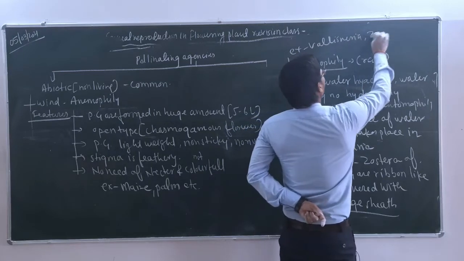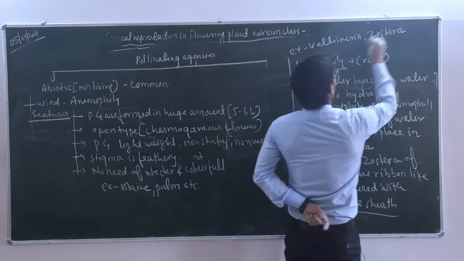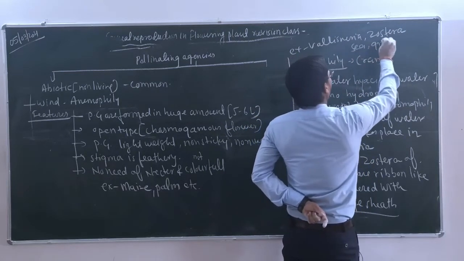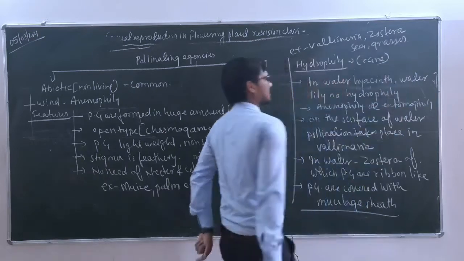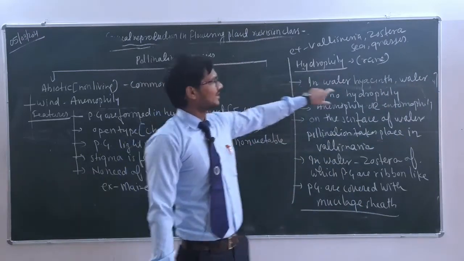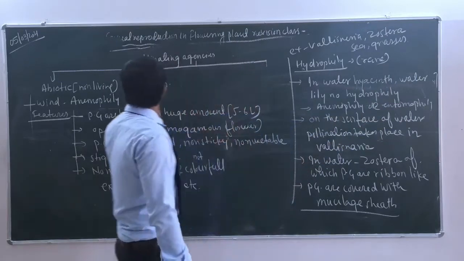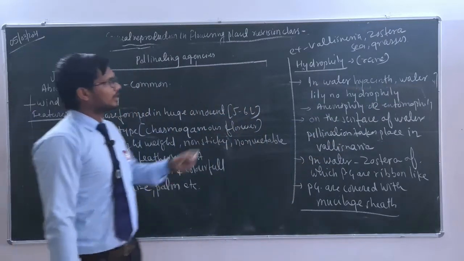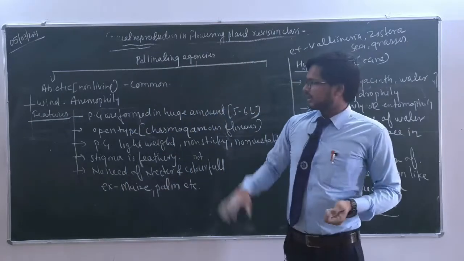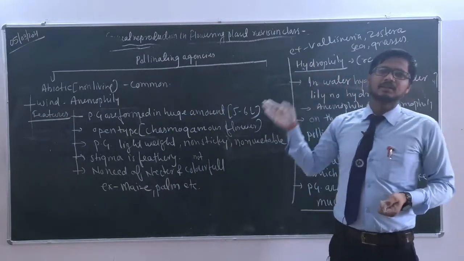अब आपसे एग्जांपल अगर हाइड्रोफिली का पूछा जाएगा तो आप क्या क्या बताओगे? Vallisneria, Zostera, इसके साथ साथ sea grasses, ठीक है। So there are 3 examples, those are given in NCERT, but ध्यान रखिएगा वाटर हाइसिंथ और वाटर लिली में ऐसा नहीं होता है। So this was all about 2, the first that was anemophily and the second that is what? Hydrophily. I will erase all these and then we will discuss about the entomophily.